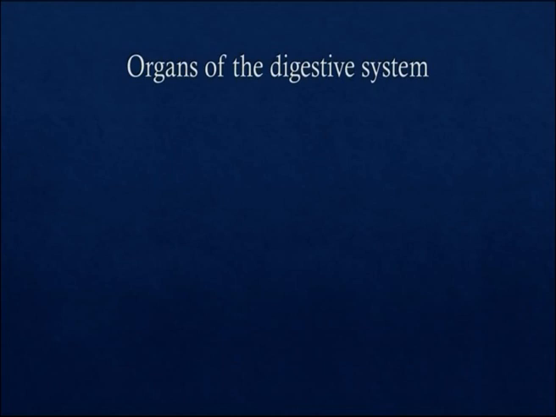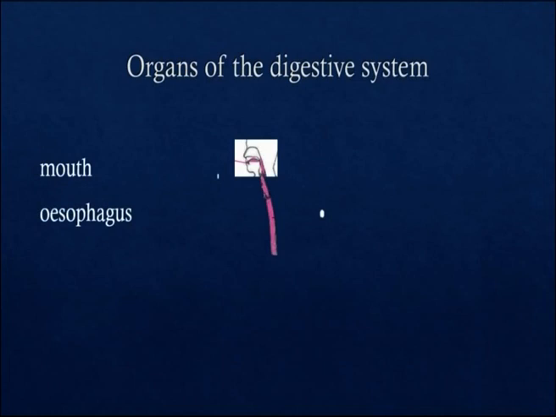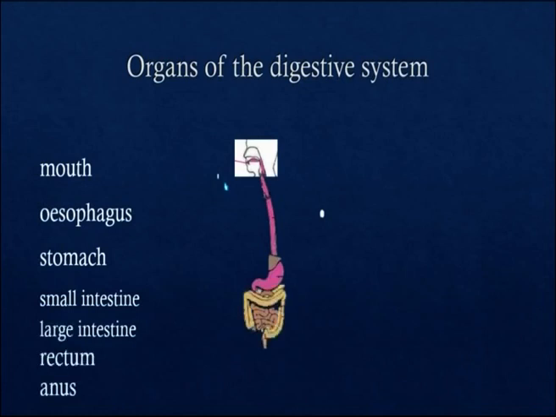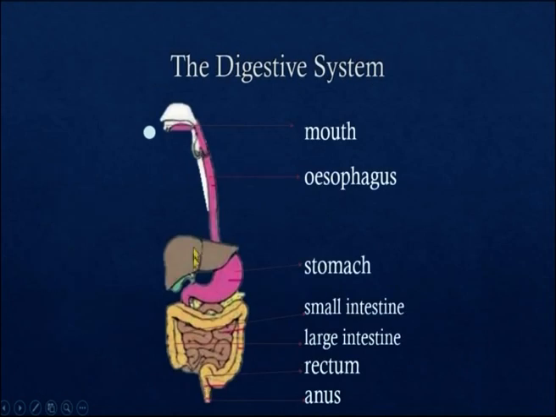Organs of the digestive system: mouth, esophagus, stomach, small intestine, large intestine, rectum and anus. The digestive system is made up of numerous organs and function collectively.